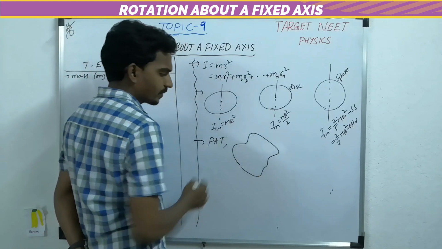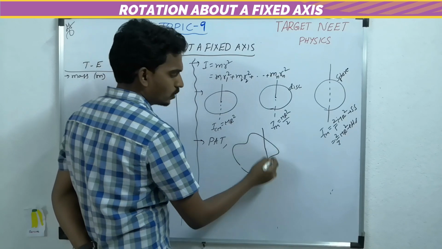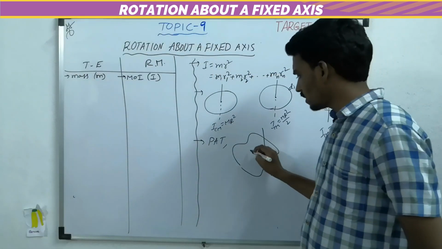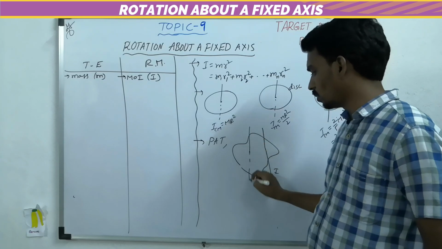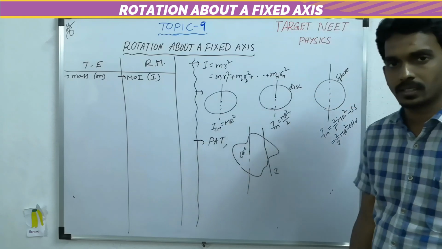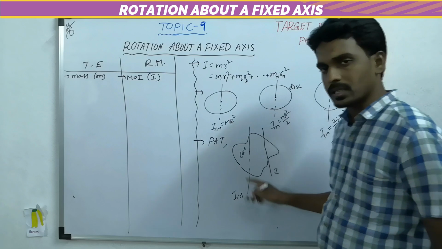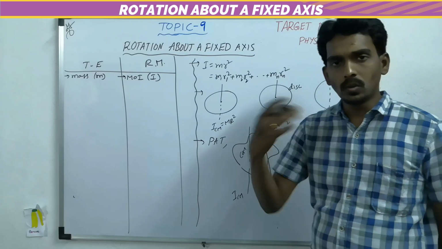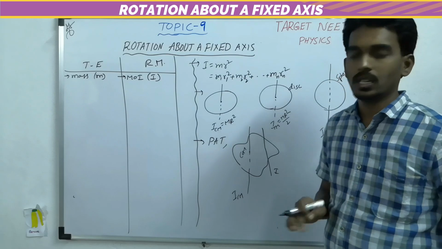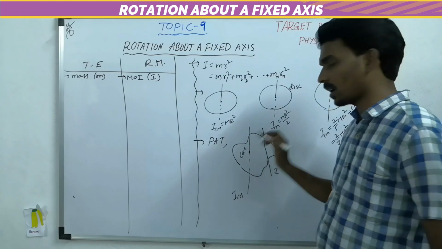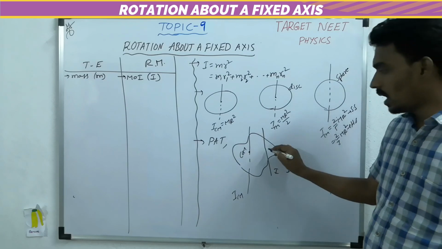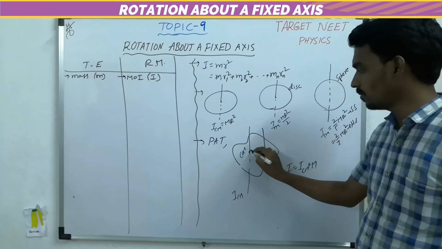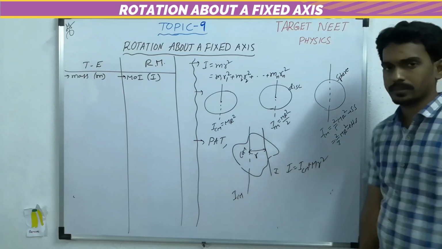For any rigid body, if they are asking the moment of inertia about one unknown axis, and if that unknown axis is parallel to the axis passing through the center of mass of the rigid body, and you know the moment of inertia about this central axis, then the moment of inertia about the unknown axis will become I_CM plus the mass of the rigid body times the square of the perpendicular distance.